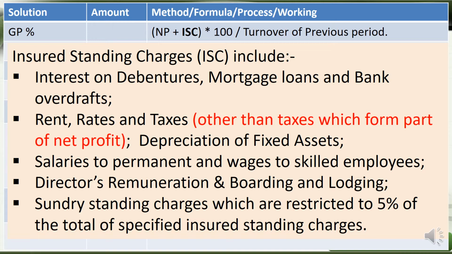Sundry standing charges are restricted to 5% of the total of specified insured standing charges. Some of the items which are not mentioned as insured standing charges can be covered as sundry standing charges, and the total amount should not exceed 5% of the total specified insured standing charges. Only up to 5% is acceptable for the insurance claim. That's what we have to understand.